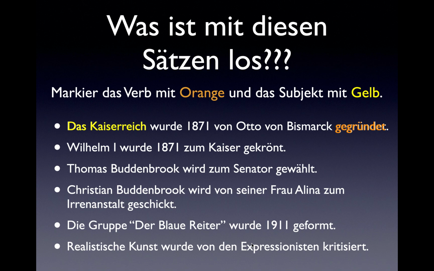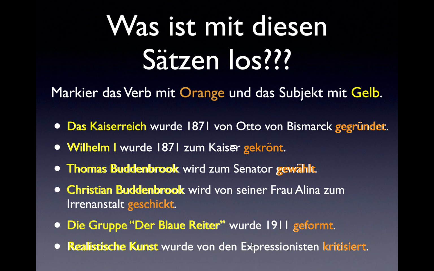In the second example, Wilhelm I. wurde 1871 zum Kaiser gekrönt. Wilhelm I. is the subject, gekrönt is the verb. Thomas Buddenbrook wird zum Senator gewählt. Thomas Buddenbrook is the subject and gewählt is the verb. Christian Buddenbrook wird von seiner Frau Alina zum Irrenanstalt geschickt. Christian Buddenbrook is the subject, geschickt is the verb. Die Gruppe der Blaue Reiter, that whole thing is the subject, wurde 1911 geformt, there's your verb. And realistische Kunst wurde von den Expressionisten kritisiert. Realistische Kunst is the subject and kritisiert is the verb.